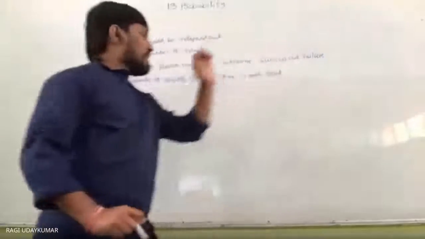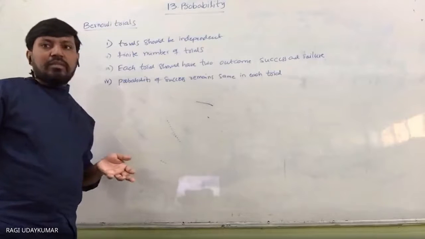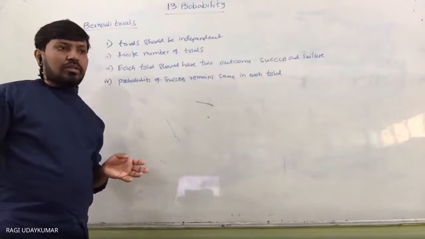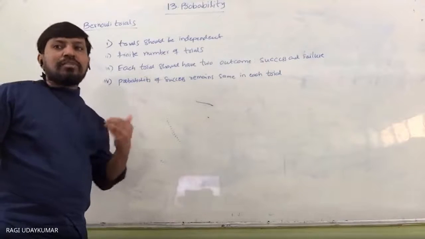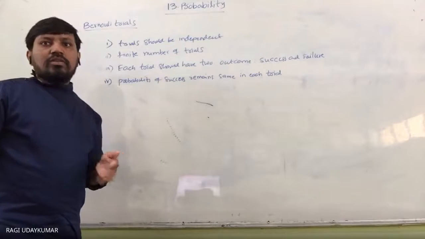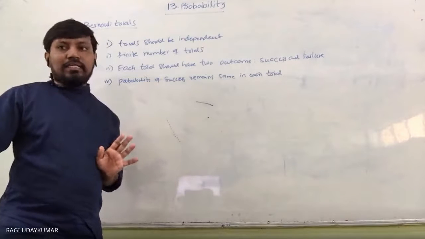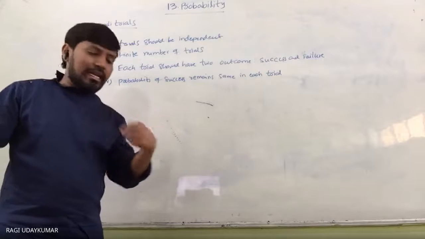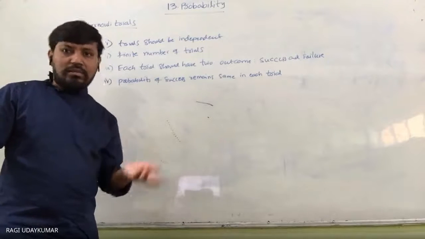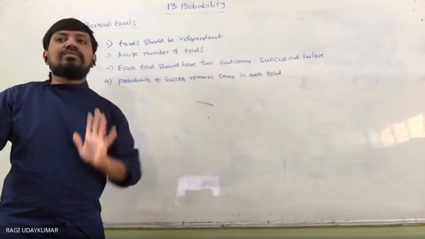So these types of trials are called Bernoulli trials. When you do a random experiment, each random experiment is called one trial, and you may repeat it a number of times. If you throw a die 50 times, those are 50 Bernoulli trials, and in each trial there will be one success. Success may be getting a number five or getting an even number, it may be anything. So there are only two outcomes: one is success, another is failure.